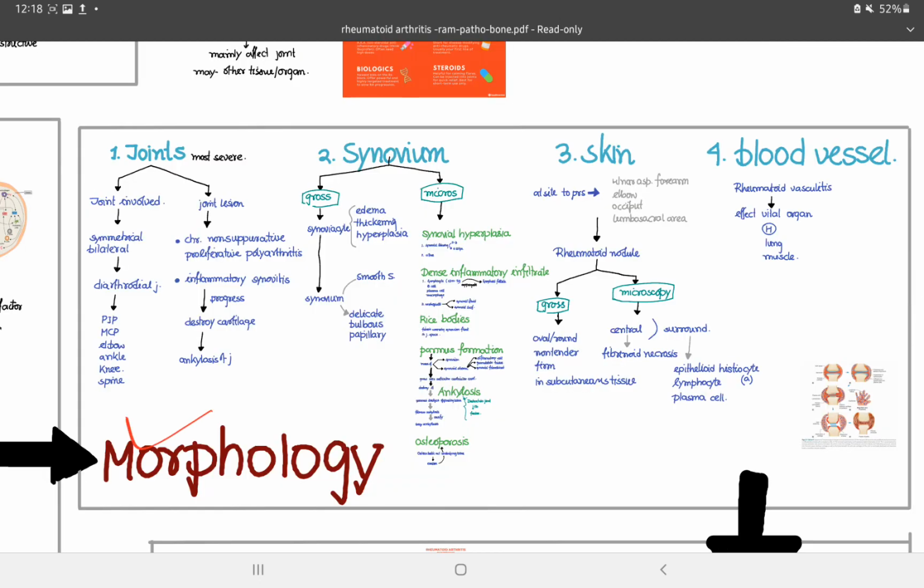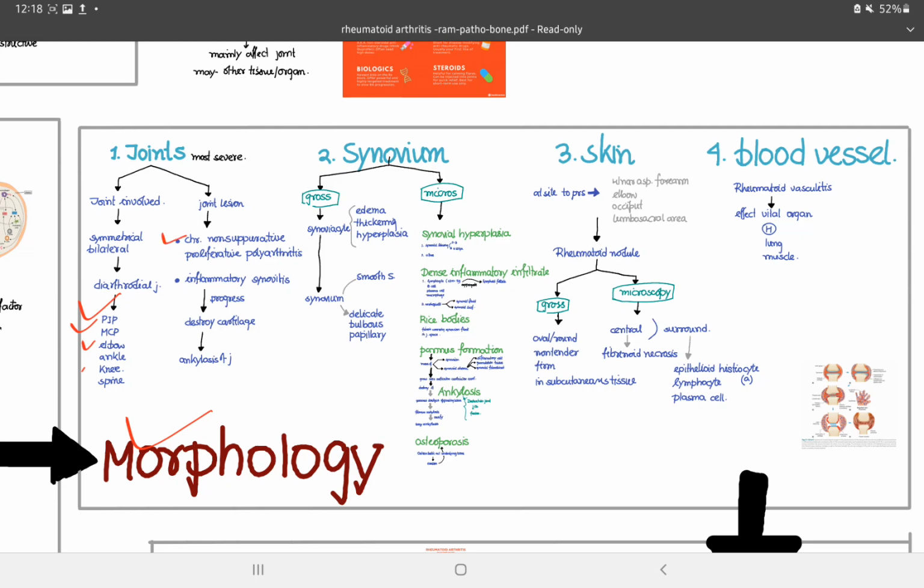Next is the morphology, how the joint, synovium, skin and the blood vessels are affected. So the joint: in most cases, the joints are involved symmetrically and bilaterally. Most commonly involved are the proximal interphalangeal joints, metacarpophalangeal joints, and the elbow, ankle, knee and spine are also involved. The joint lesion is a chronic non-suppurative proliferative polyarthritis.